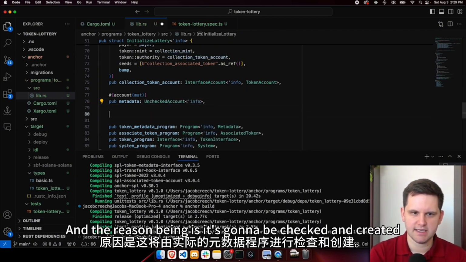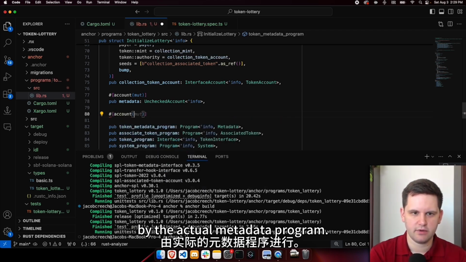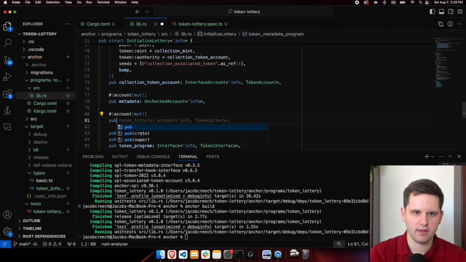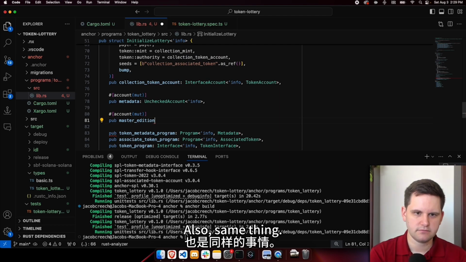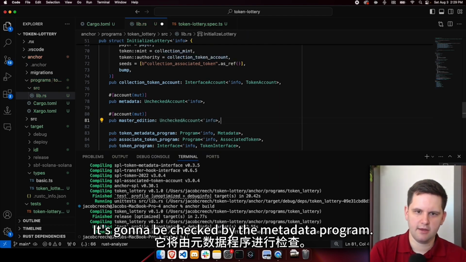The reason being is it's going to be checked and created by the actual metadata program. The other one is we're going to need the master edition. Same thing, it's going to be checked by the metadata program.